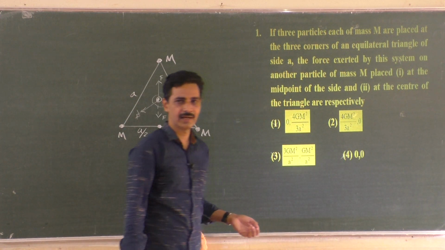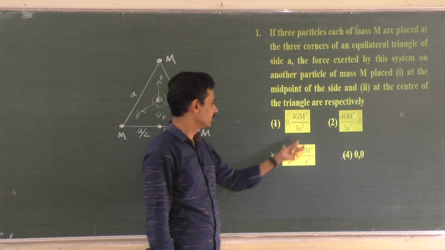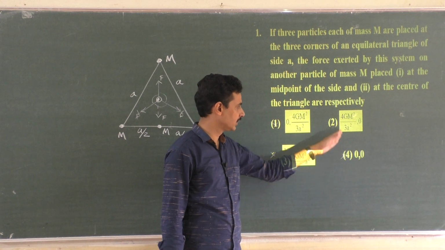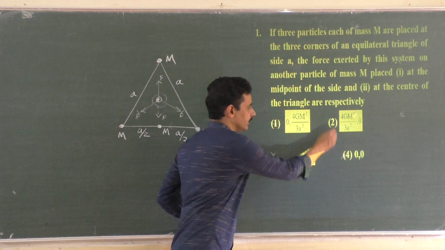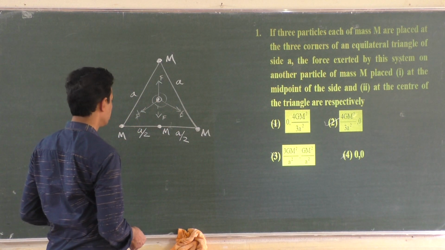You can go for a negative approach, that is ruling out the wrong answers. So this second force must be 0. So this cannot be the answer because both are not zeros. So this should be the answer. Okay. So we will prove how it is GM square by A square into 4 by 3.